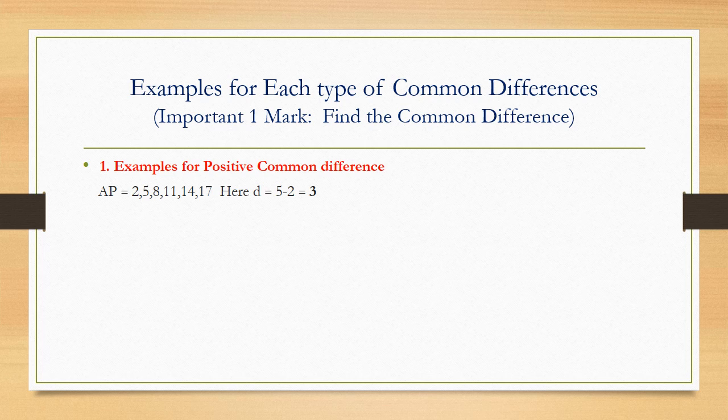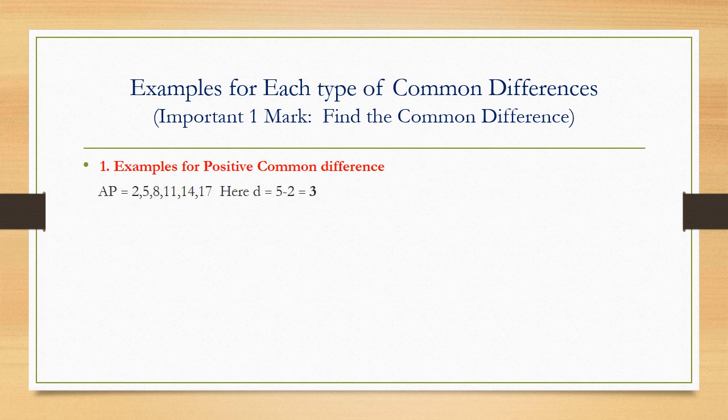Here I am going to consider an AP 2, 5, 8, 11, 14, 17. Here how to find D, that is common difference. D is usually found by, we have seen in the last slide, that is A2 minus A1. Now I am going to consider here second term minus first term. Second term is 5 minus first term is 2. 5 minus 2, I am getting answer as 3. Here, since 3 is a positive number, this is identified as positive common difference. Therefore, this is going to be an example of positive common difference.